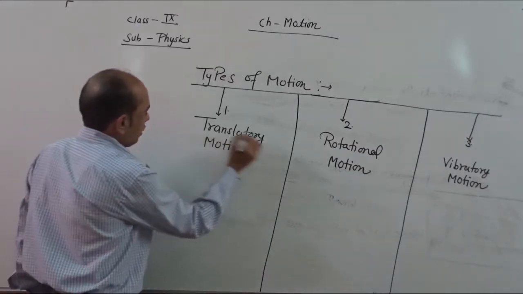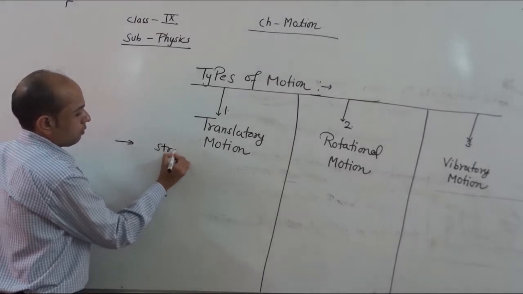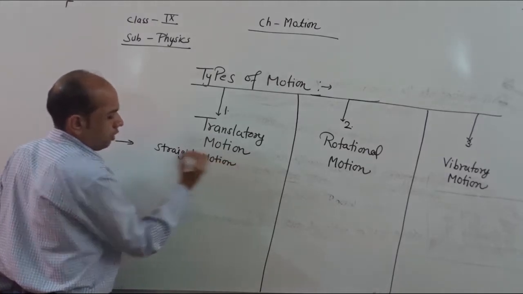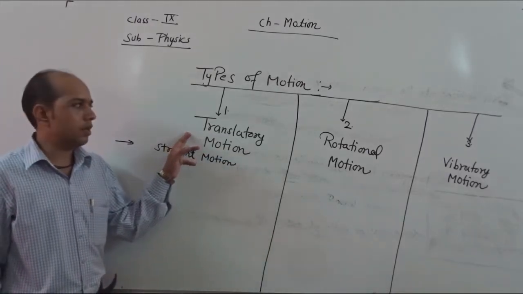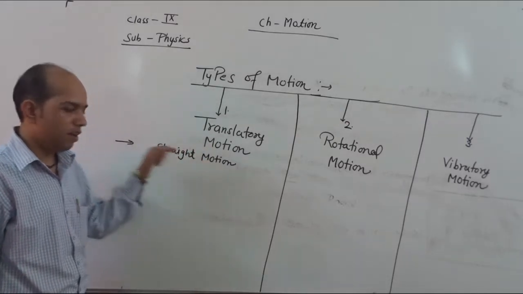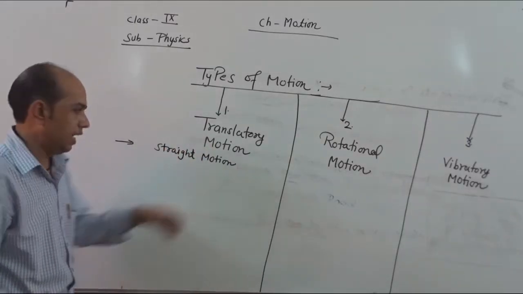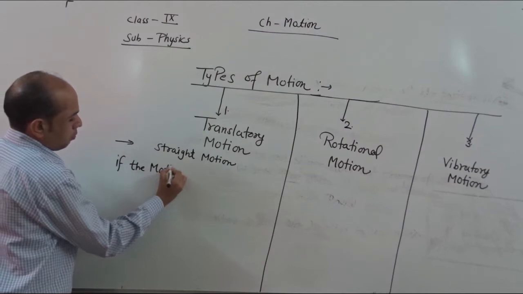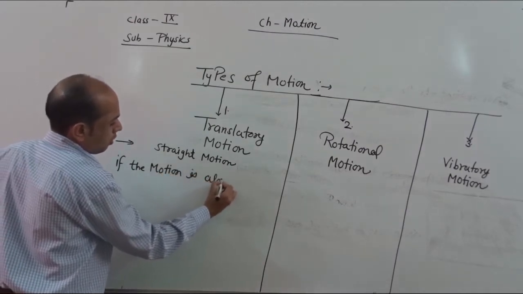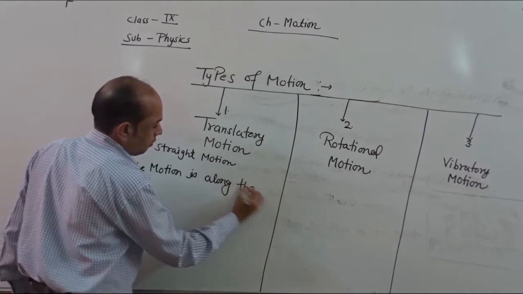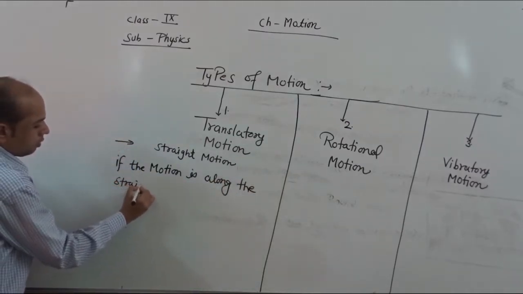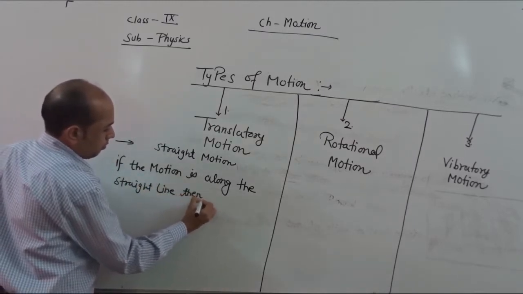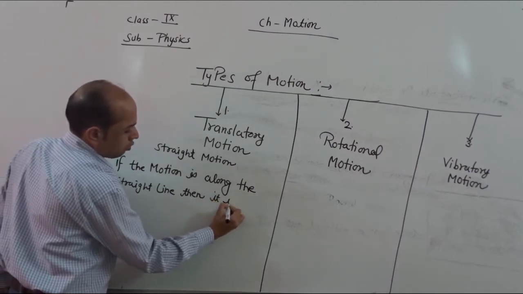The meaning of translatory is straight motion. An object is said to be in translatory motion if the motion is along a straight line.